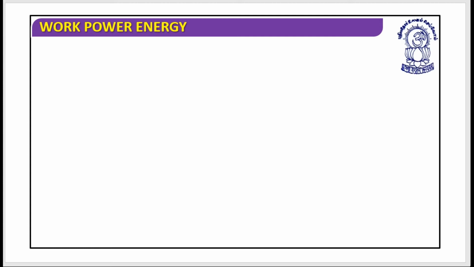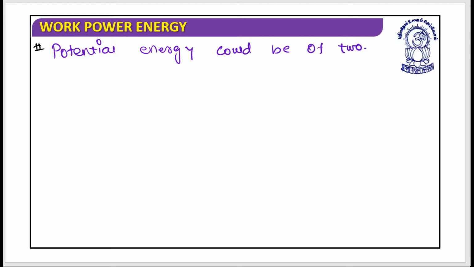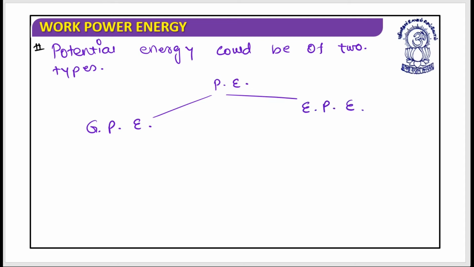Now let's take the answer for potential energy. When I take a decision about the potential energy, we must consider that potential energy could be of two types. First, gravitational potential energy, and the second, elastic potential energy.